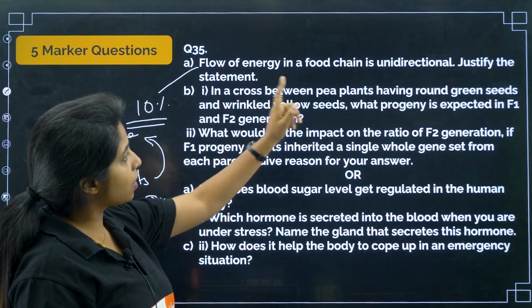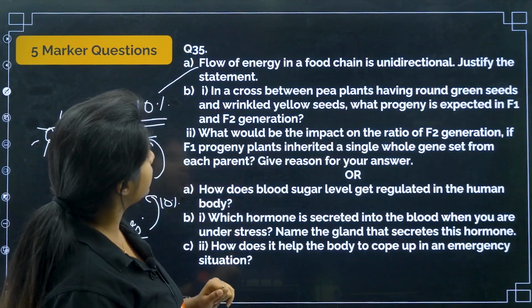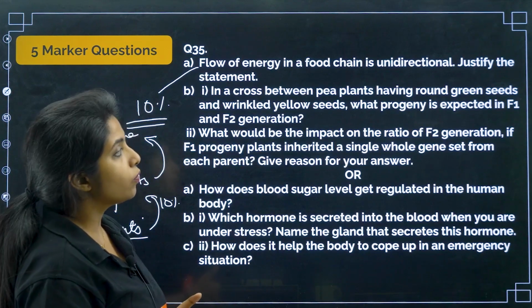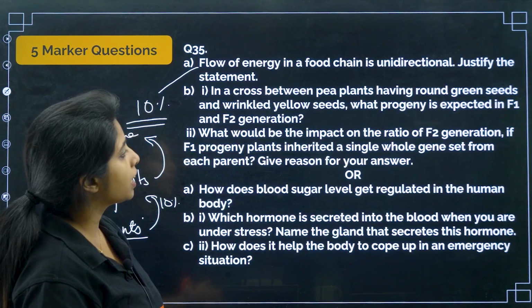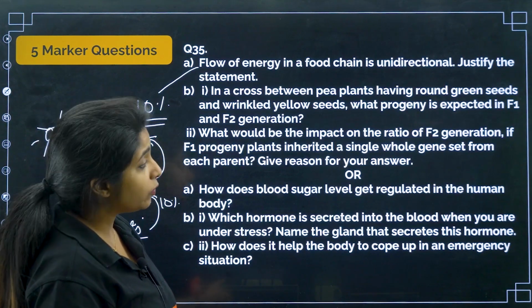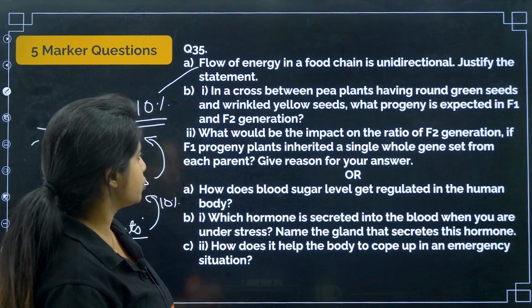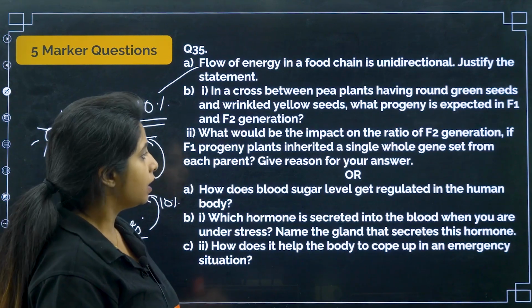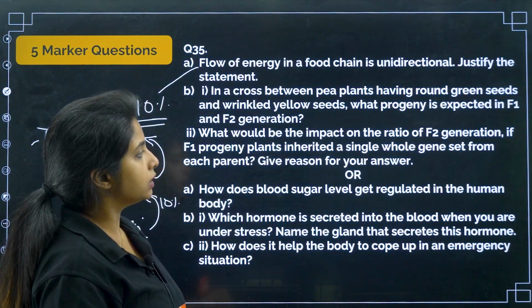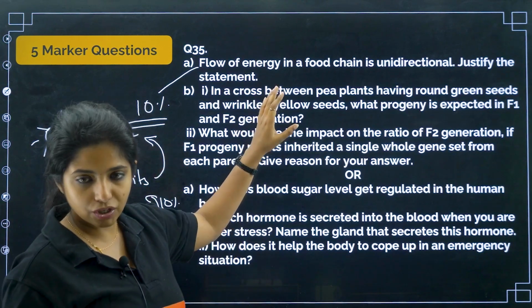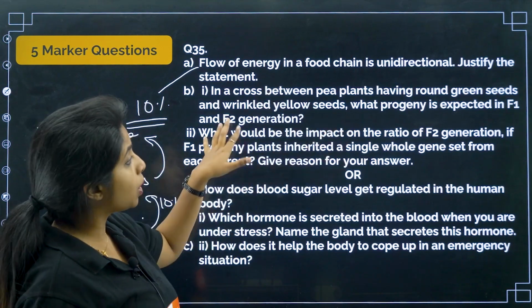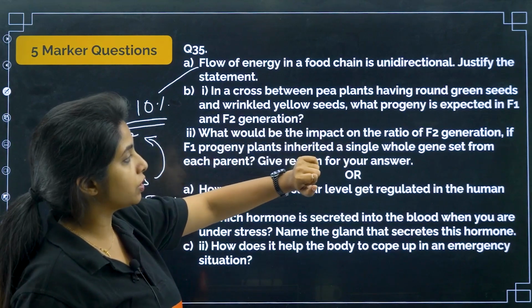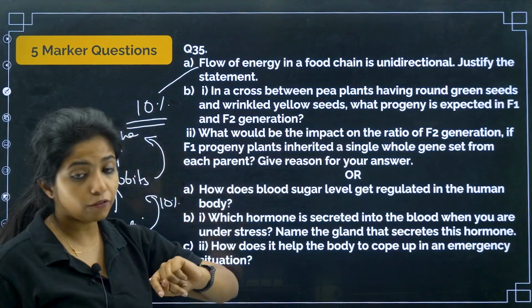Okay. Now, in a cross between pea plants having round green seeds and wrinkled yellow seeds, what progeny is expected in F1 and F2 generation? What would be the impact on the ratio of F2 generation if F1 plants inherited a single whole gene set from each parent? Give reason for your answer. Chalo. First part first. In a cross between pea plants having round green seeds and wrinkled yellow seeds, what progeny is expected in F1 and F2 generation?